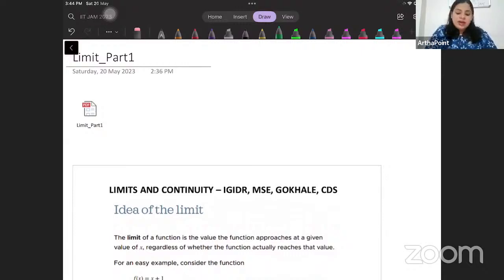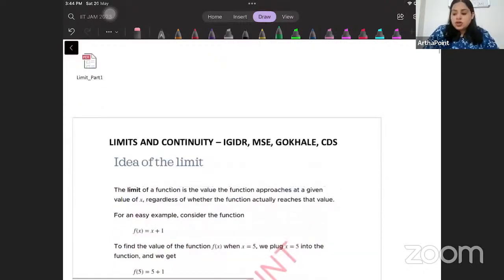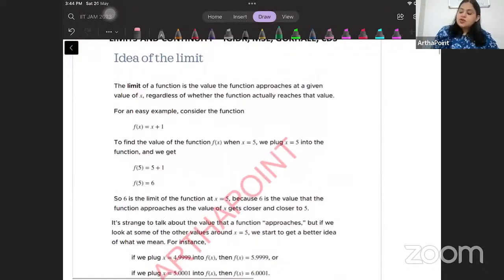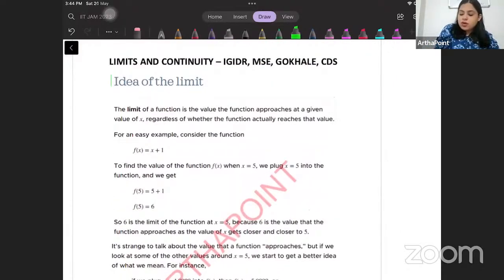So what we're going to do is start by talking about limits today. We're going to try and revise what limits are, and see how much of it we can reach today, right? So we want to talk about the idea of limits to begin with.